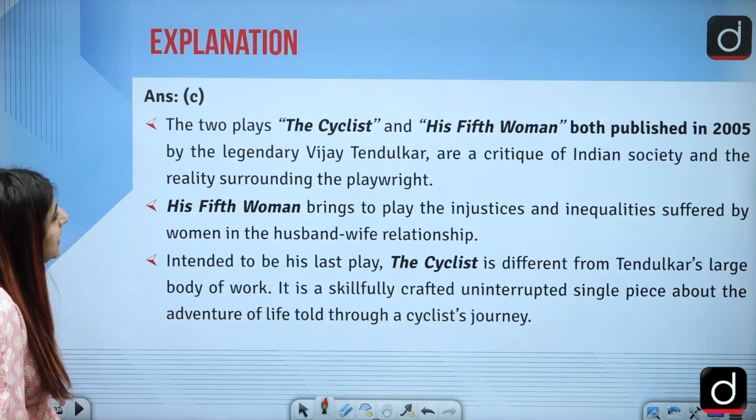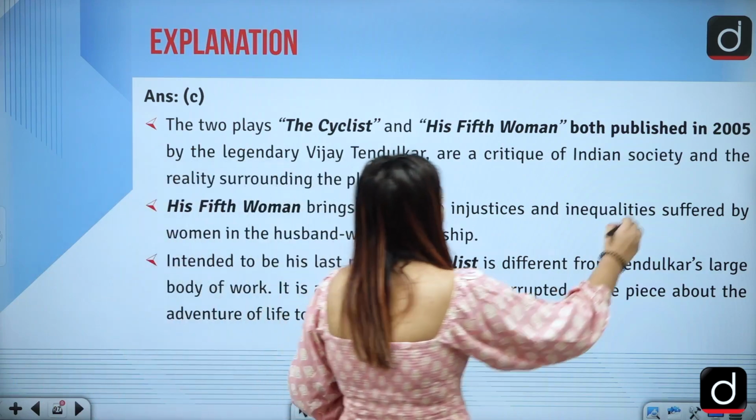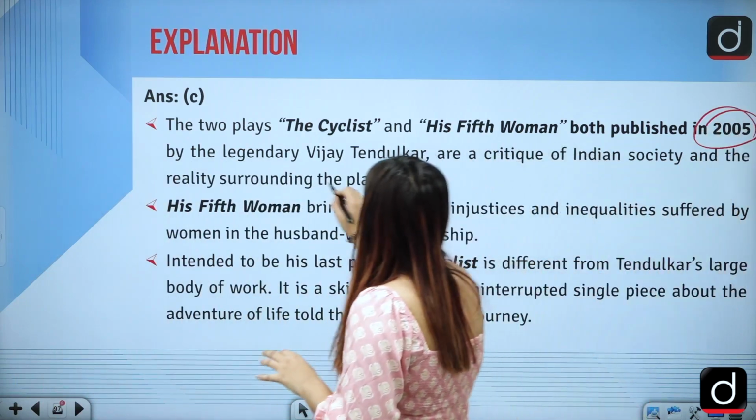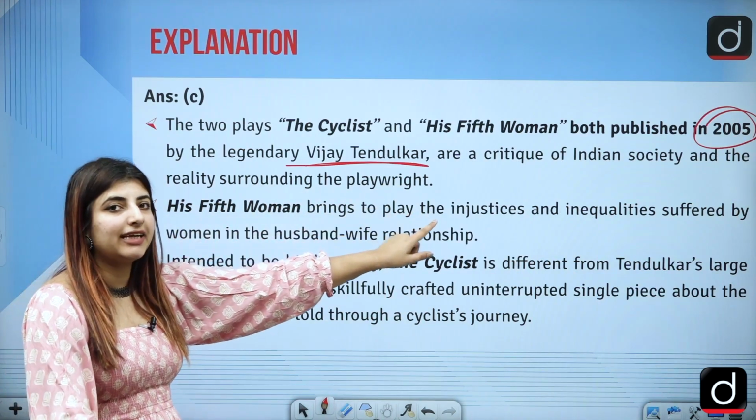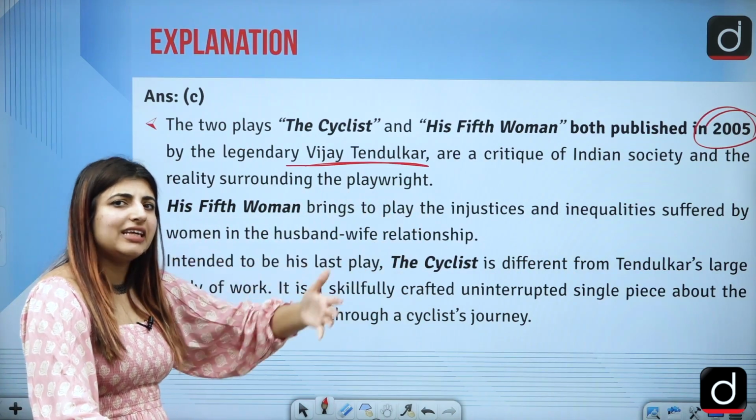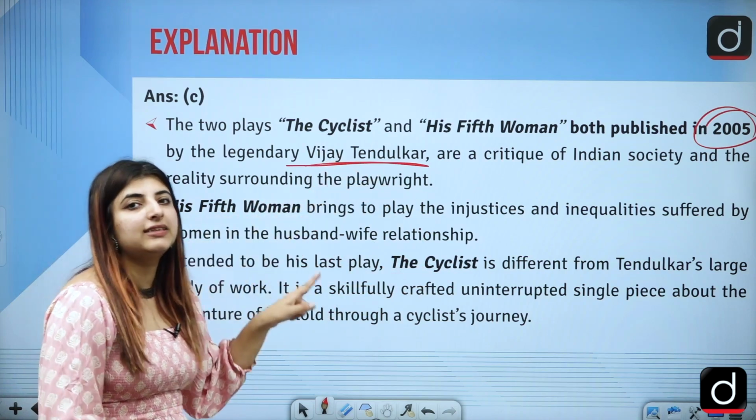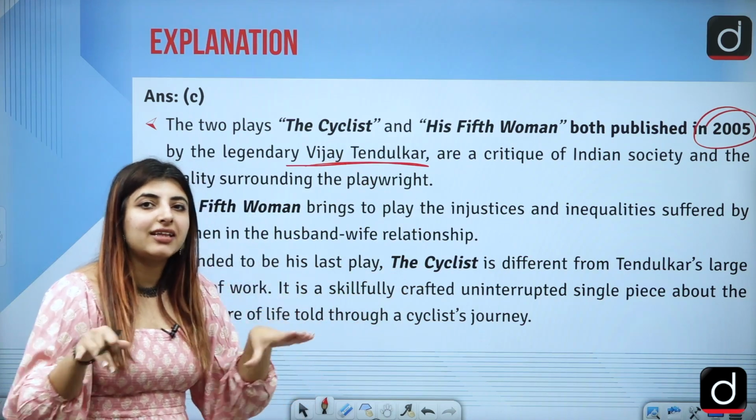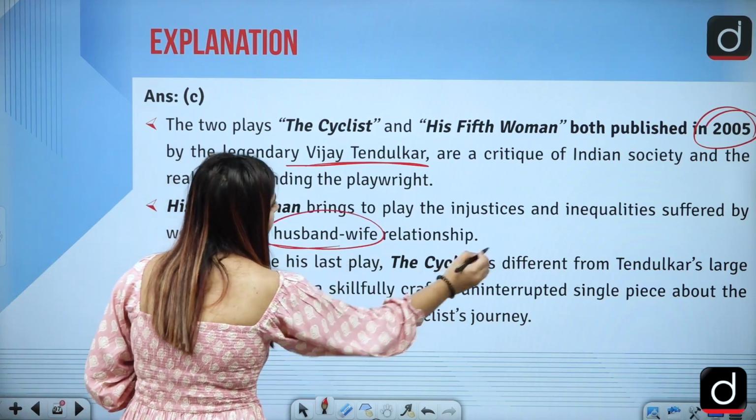So The Cyclist and His First Woman were the ones which were published in what year? In the year 2005 by Tendulkar, right? And it deals with the Indian society and critiquing it. What are the ills which are there? First of all, His Fifth Woman deals with the injustice and inequalities which are there when a woman deals with the domestic sphere of the husband-wife relationship.